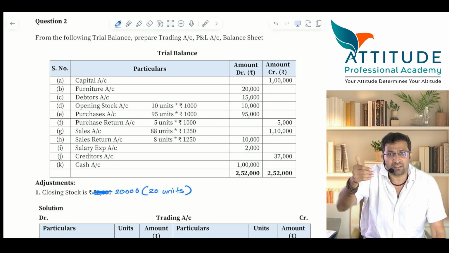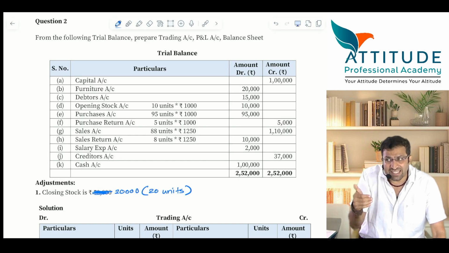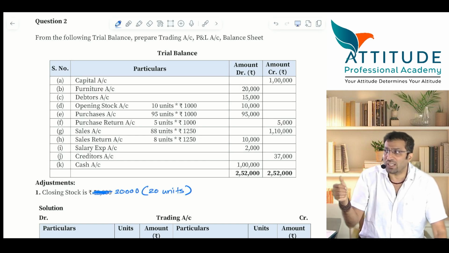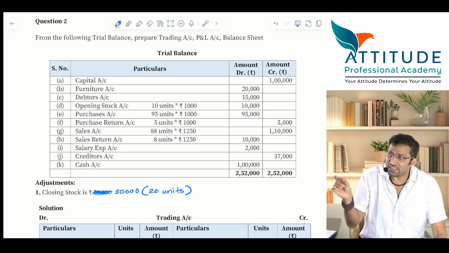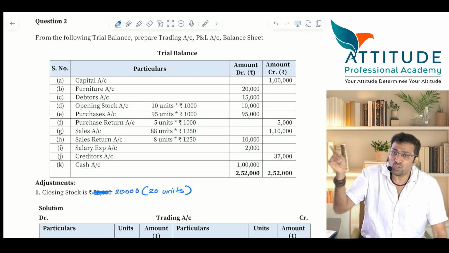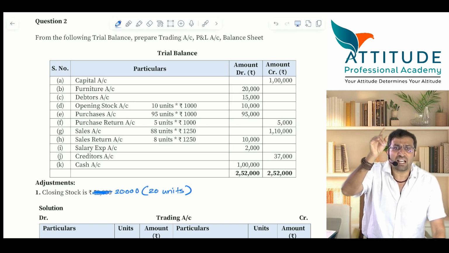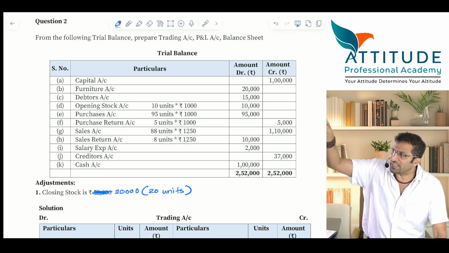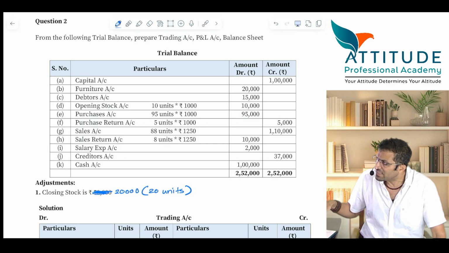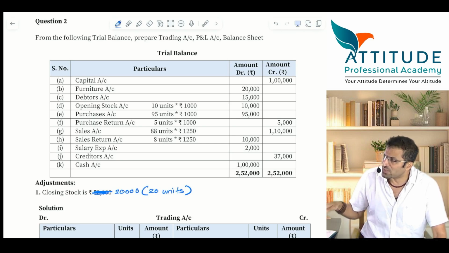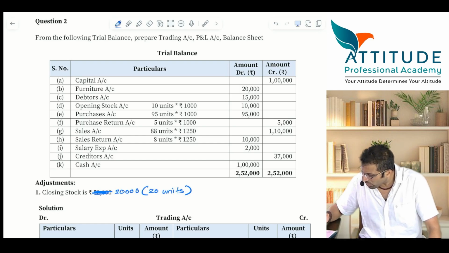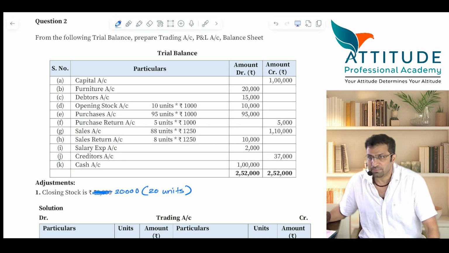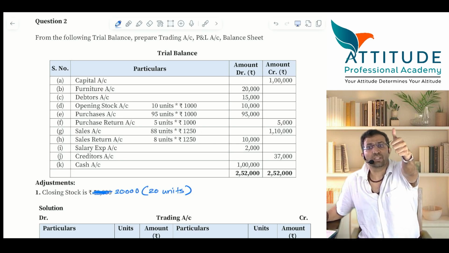I once again repeat, items which have come as adjustments, journal entries are not passed. If journal entries are passed, already those accounts will appear in trial balance. Is that clear? If the item is not appearing in trial balance, it means that it is an adjustment. So here closing stock entry is passed or not passed? Closing stock entry is not passed. What about all other accounts? Sales return, all those entries are already passed. Is that clear? Is that clear?